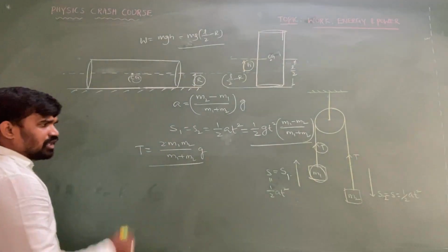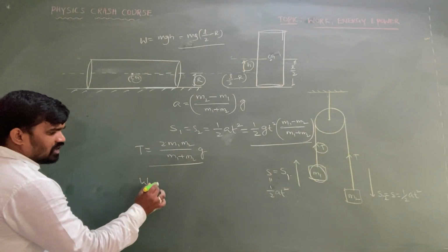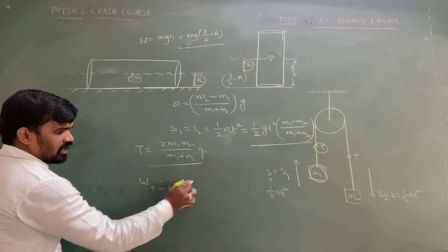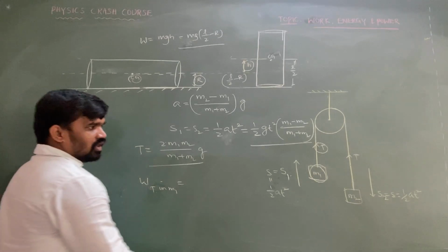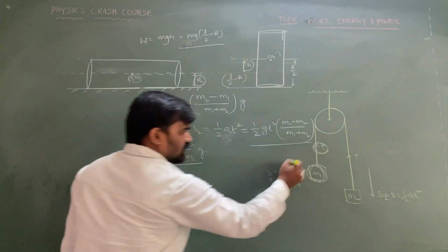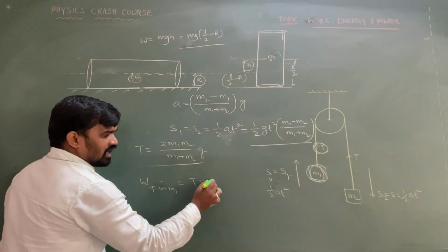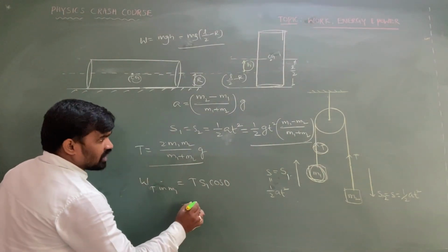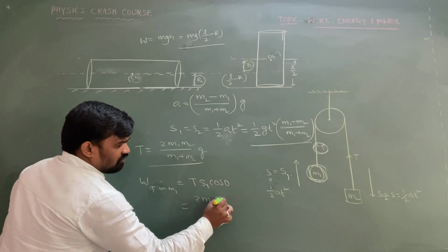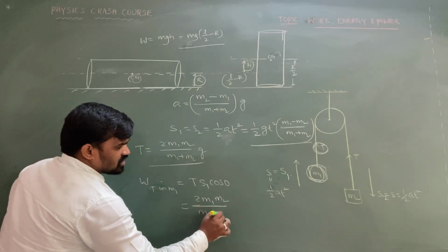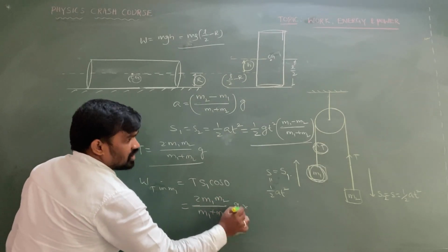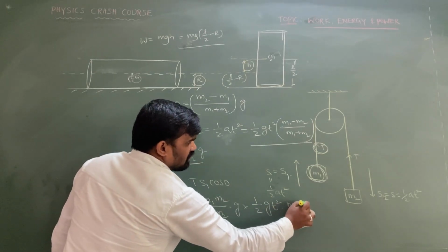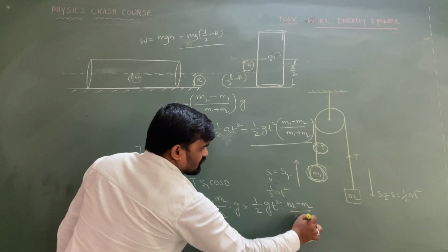Next important point: work done by the tension on m1. On m1, both the tension and the displacement are in the same direction, so we can take cos 0. So this is equal to the tension, 2m1 m2 by m1 plus m2 into g, into s, whose value is half g t square into m1 minus m2 by m1 plus m2.